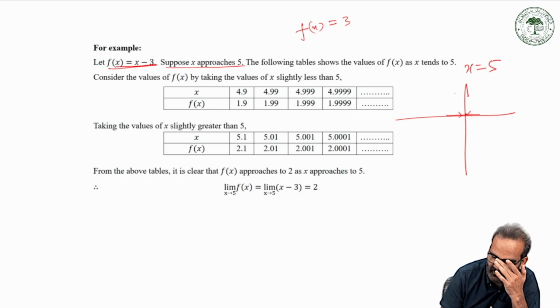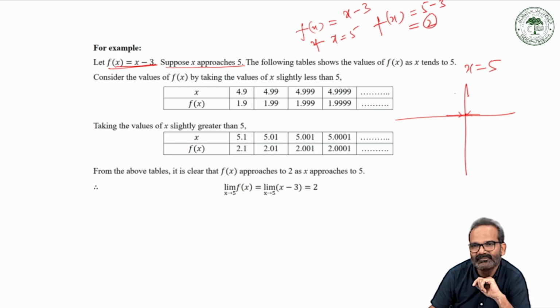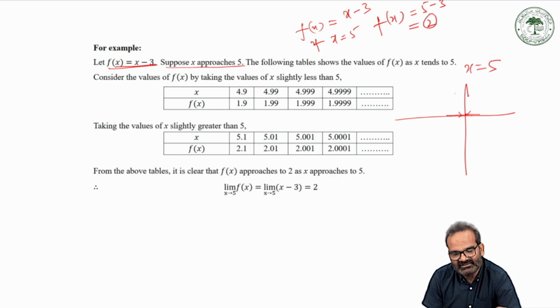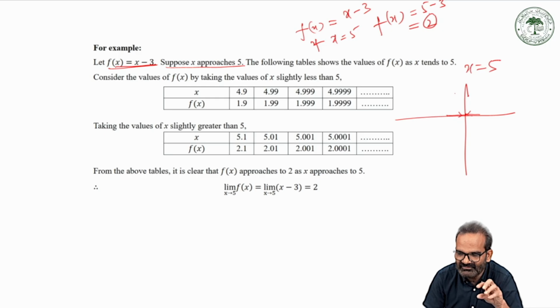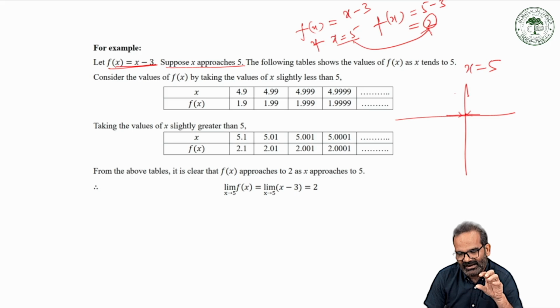Be careful. Here, if we put x equals 5, see what will happen. f(x) is x minus 3. This is given. If x is 5, then what is the value of f(x)? f(x) is 5 minus 3, that is 2, right? So for this function, we are giving input x equals 5 and the output we are getting is 2. So for x equals 5, f(x) is 2. This is the exact value.